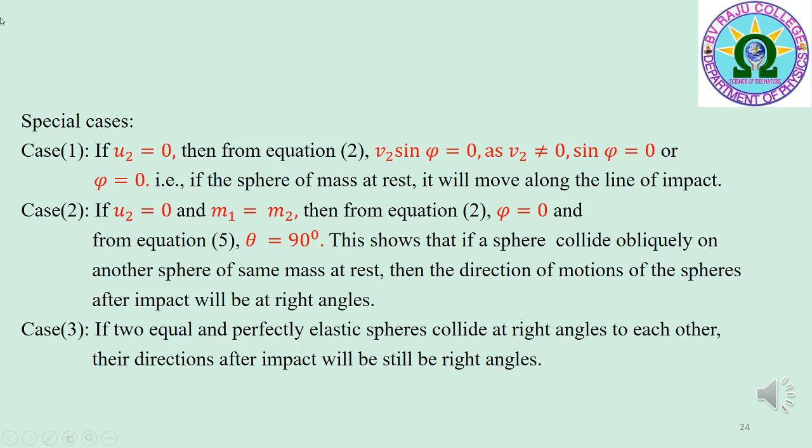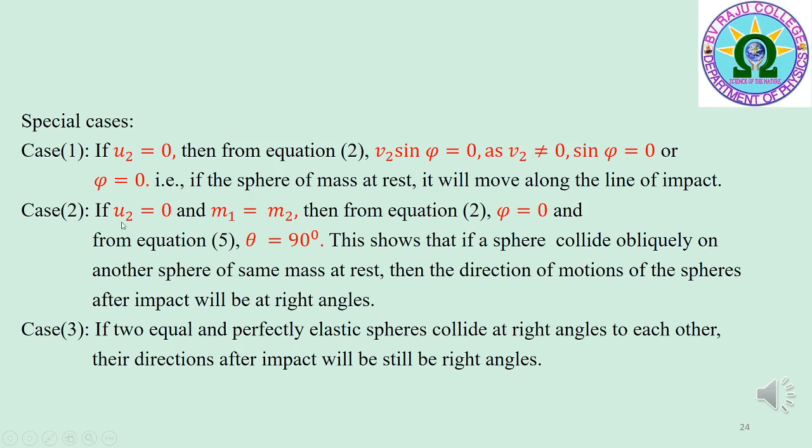Here the special cases are: case 1, if u2 is equal to 0, that means the second sphere is initially at rest, then from equation 2 we get v2 sin phi is equal to 0. As v2 is not equal to 0, sin phi is equal to 0 or phi is equal to 0. That is, if the sphere of mass is at rest, it will move along the line of impact after collision.